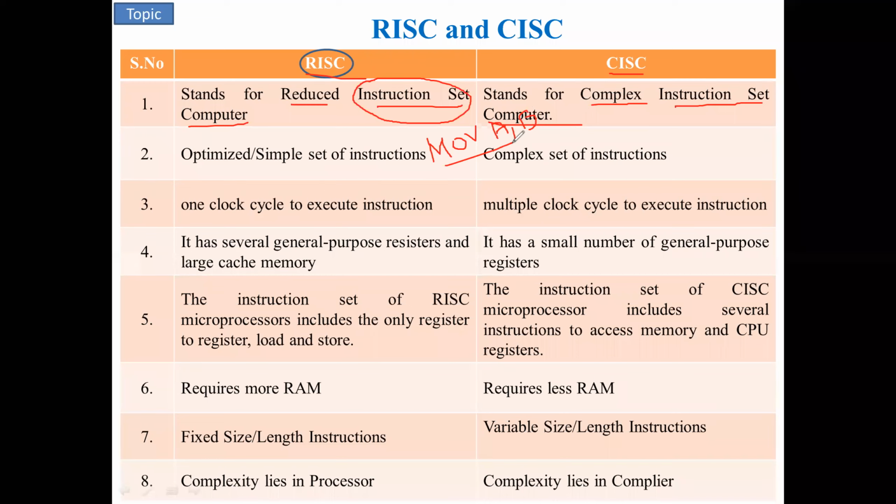So reduced instruction set means we have a smaller number of instructions supported by either a microprocessor or a microcontroller. Some microprocessors or microcontrollers will have a complex instruction set.